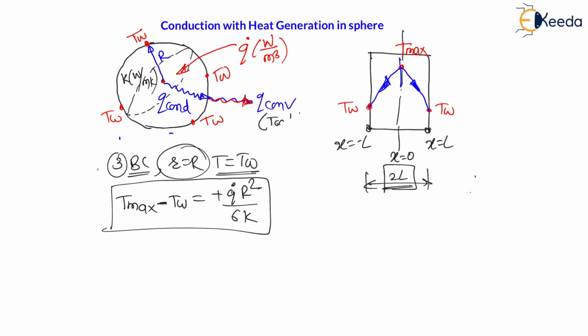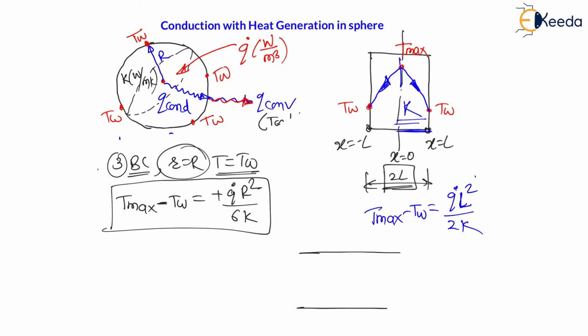And my dear students, in this plane slab case, we got the maximum temperature minus wall temperature as Q dot L square divided by 2K, where L is the half length of the slab and K is the thermal conductivity of the slab. That expression we have derived. Similarly, we have derived the expression for cylinder. Let us say there is a cylinder like this, right? Here this is a cylinder.